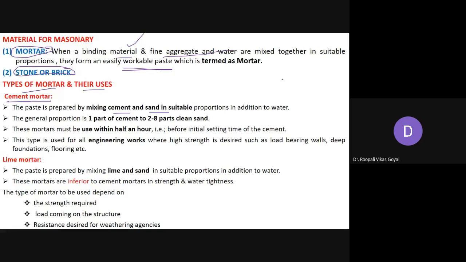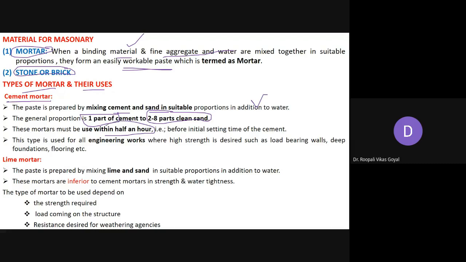So generally the proportion selected is 1 part of cement to 2 to 8 parts of clean sand or fine aggregates. Sand is nothing but a fine aggregate. So that is a variable proportion that can be taken. These mortars must be used within half an hour.